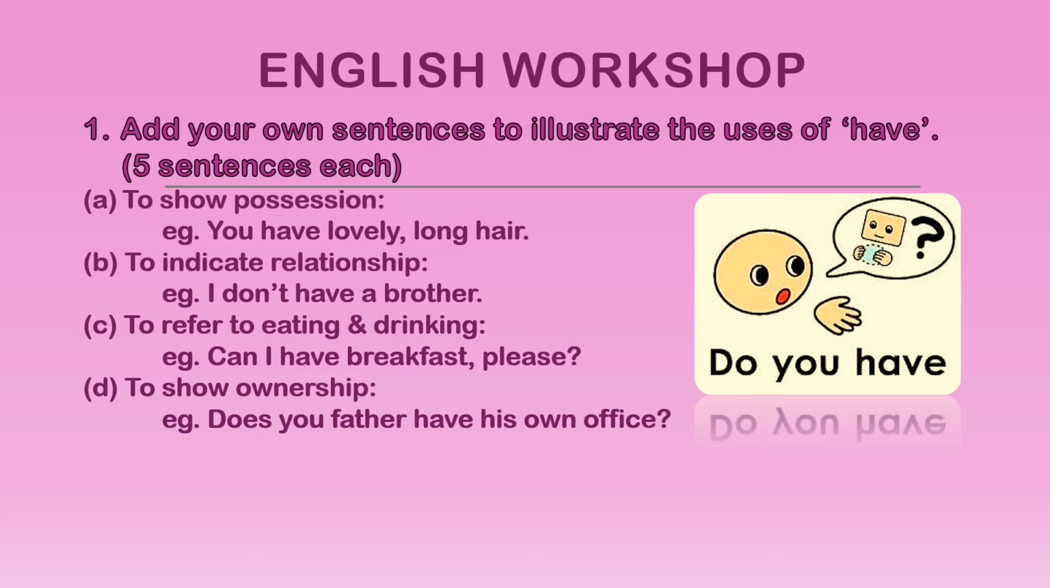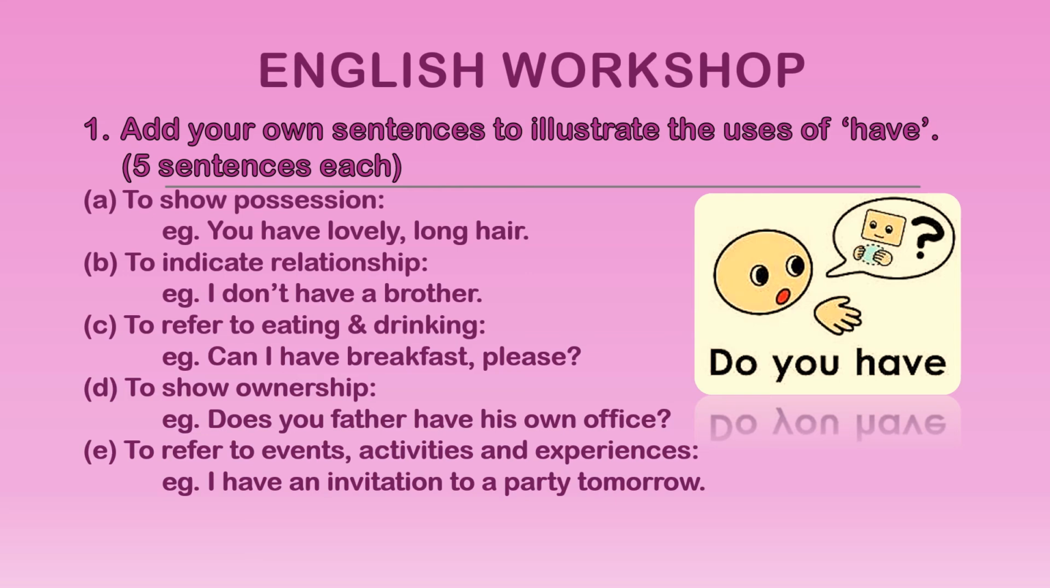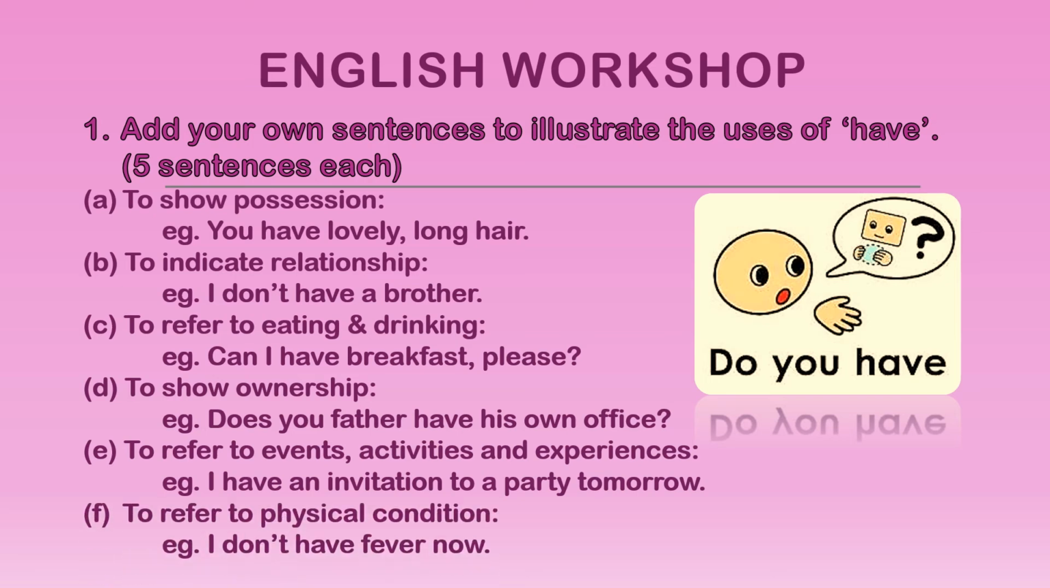So here you see possession and ownership is similar. You possess something, whereas ownership is bigger things like a factory, a school, your own bank account, something which is bigger than only possession. To refer to events, activities and experiences, I have an invitation to a party tomorrow. So for each one of these categories you have to write 5 sentences. And the last one, to refer to a physical condition, I don't have a fever now.